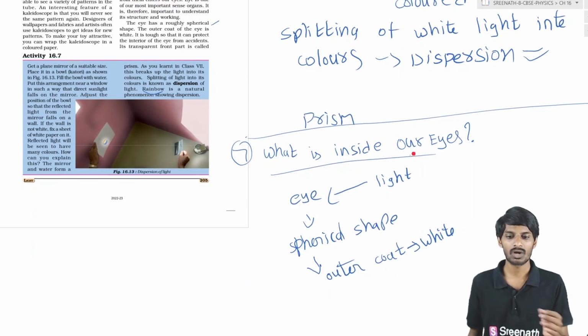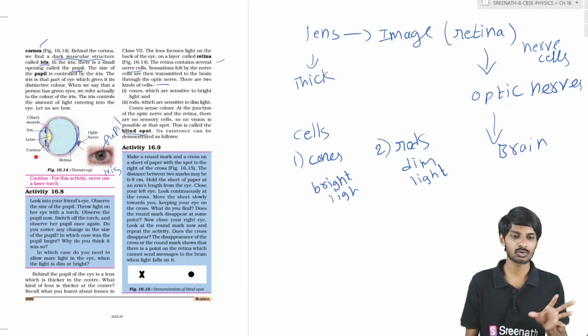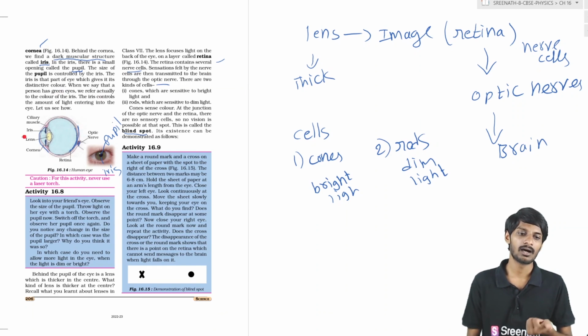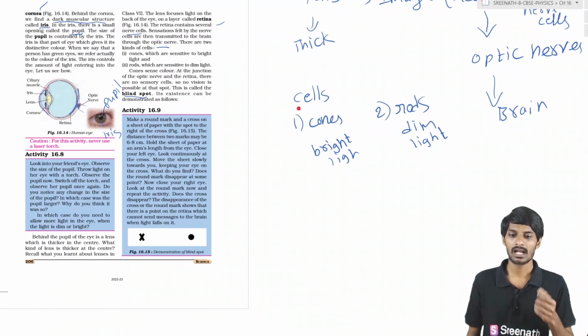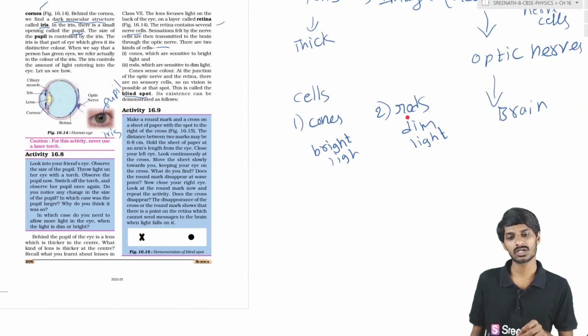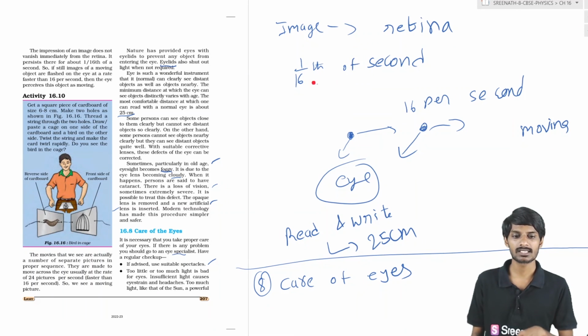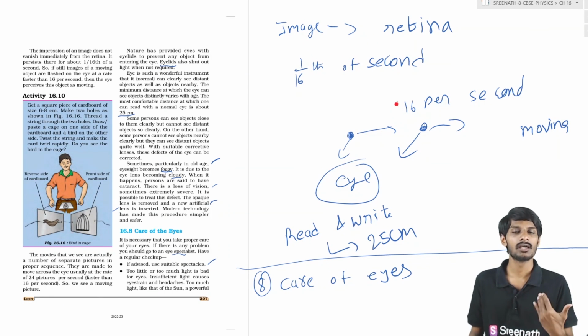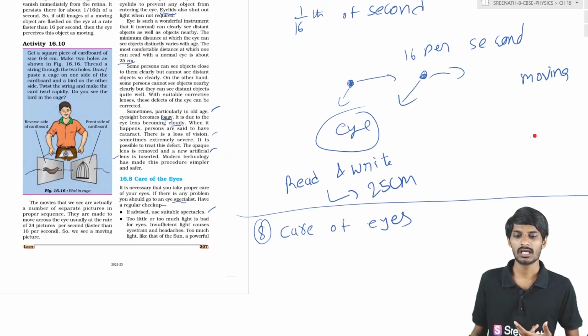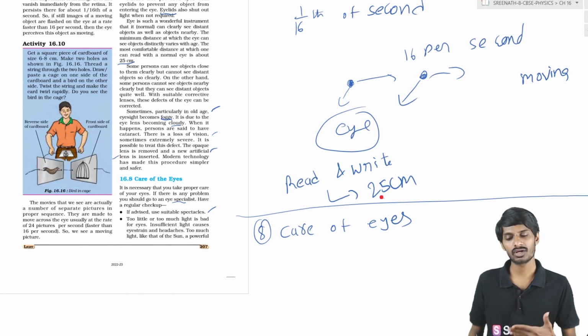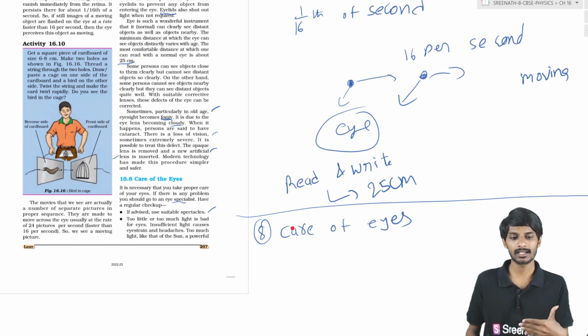Okay, next is what is inside our eyes. We have discussed the structure of the eye. There are the lens, iris, cornea and retina in our eyes, students. The important cells are cones and rods. Cones are sensitive to bright light and rods are sensitive to dim light, students. Next, whenever there are 16 images per second, only then can you see objects as moving, students. The safest comfortable distance is 25 centimeters to read and write, students.